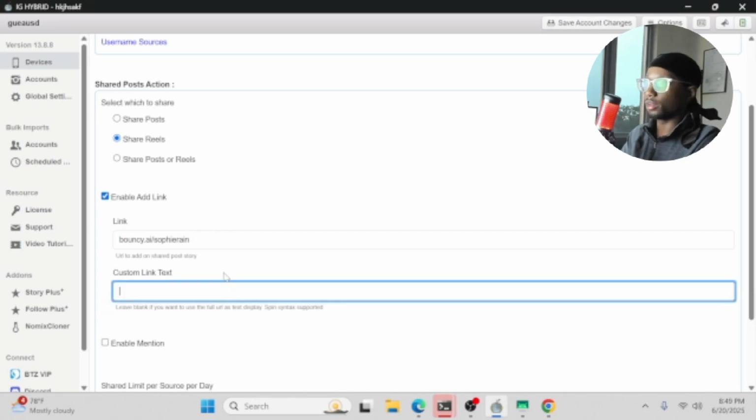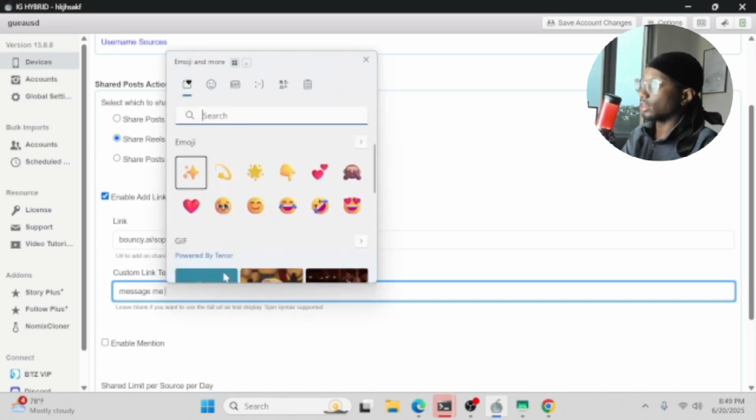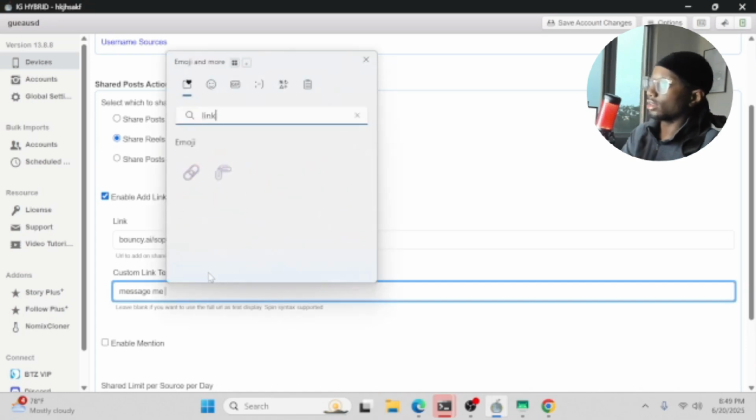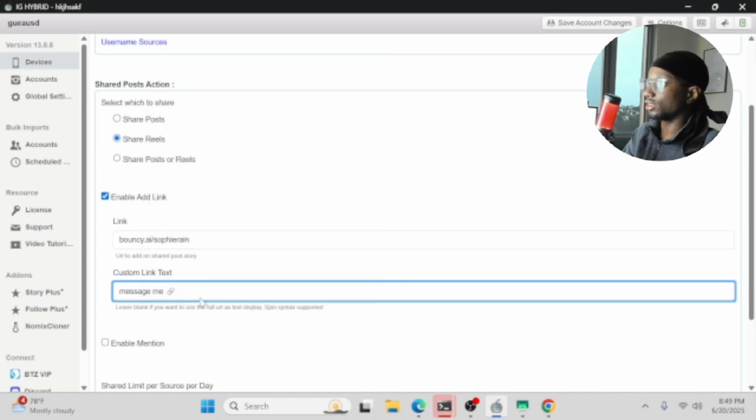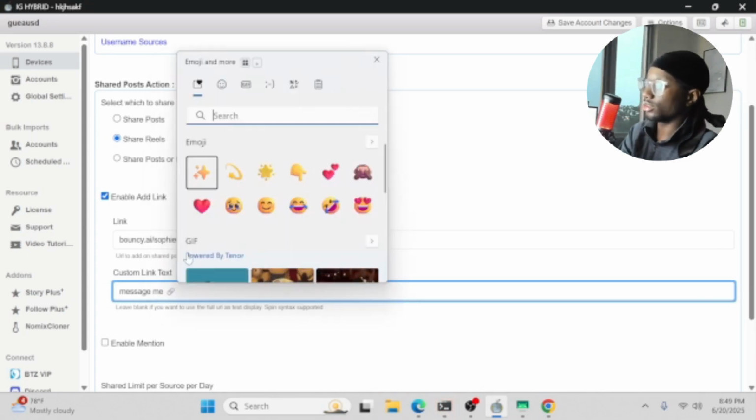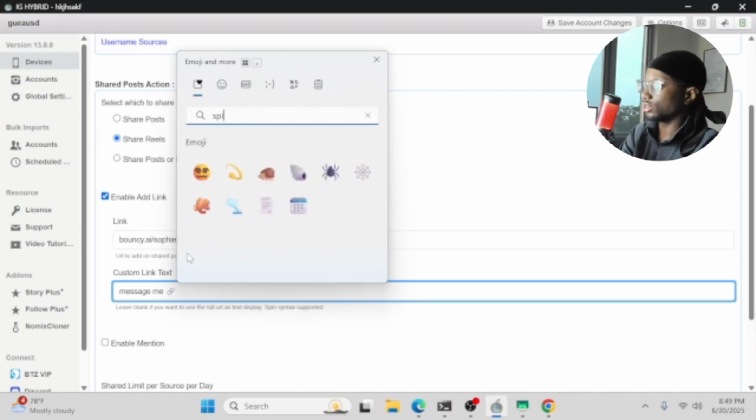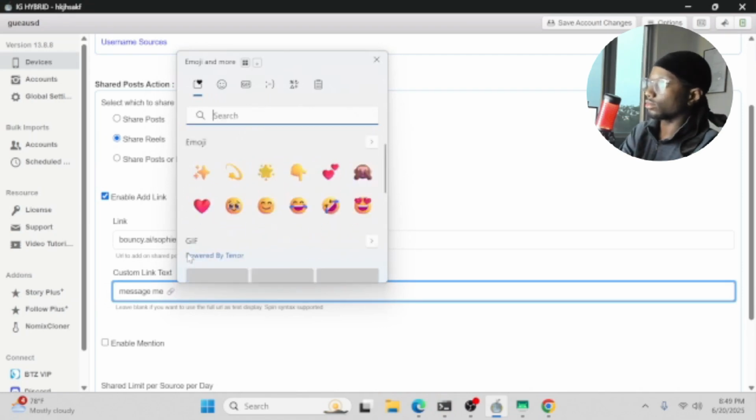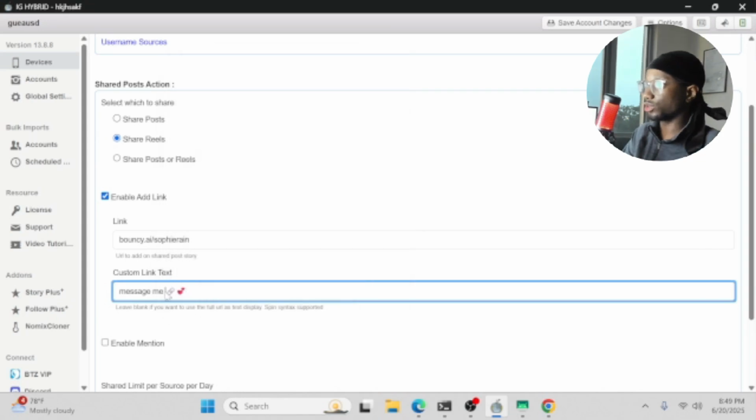Probably not, right? But the custom link text is going to say message me with a link. Boom, message me and a spicy emoji. Or a heart emoji, that works too.